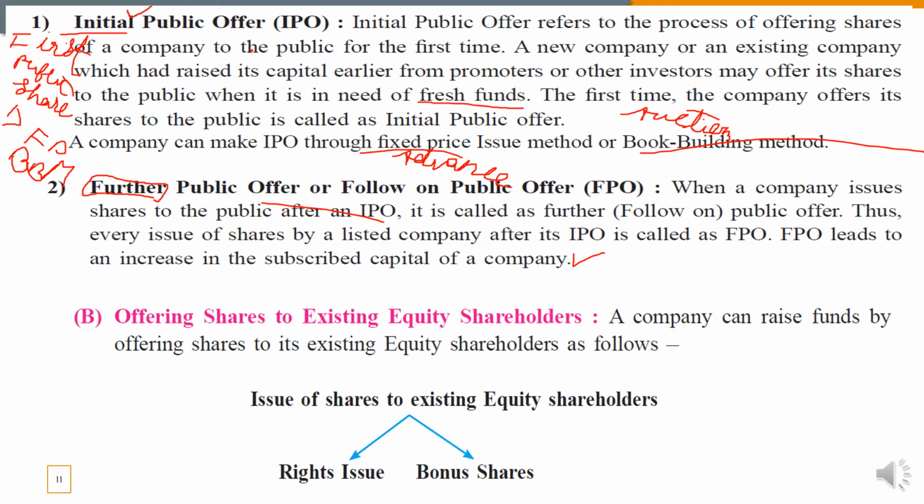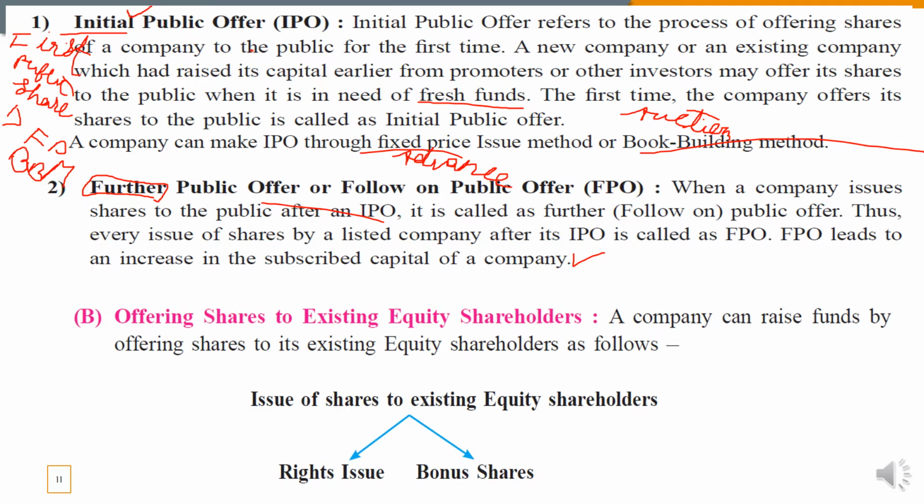Now, the second method of issuing shares is offering shares to the existing equity shareholders. It's not necessary that every company should offer shares only to the public. Sometimes the company may offer its shares to its already existing shareholders or employees. Because the equity shareholders are the real risk takers of the company, the company wants to give them some benefit. So at that time they decide to offer the shares to the existing equity shareholders.